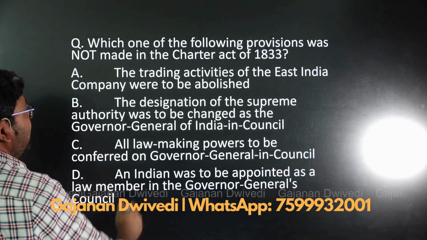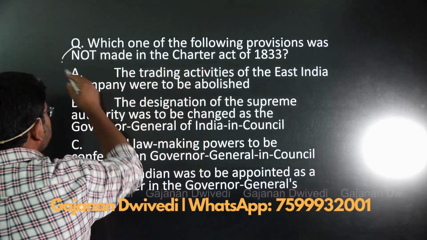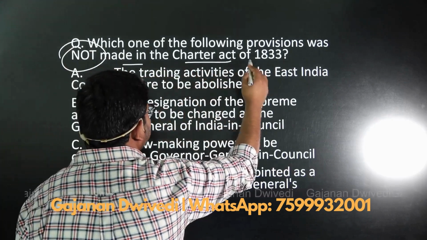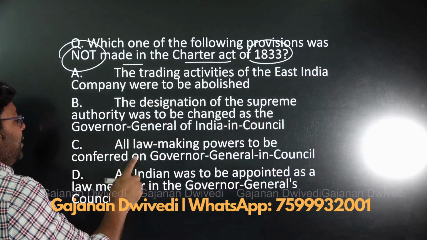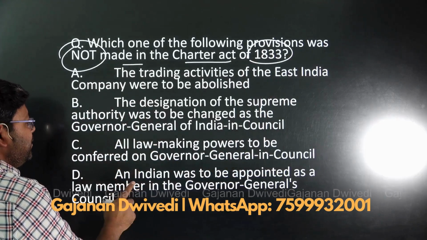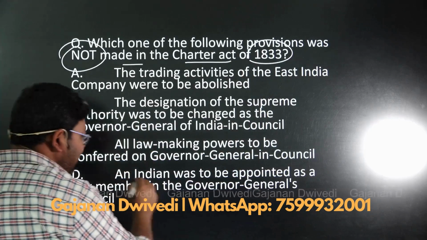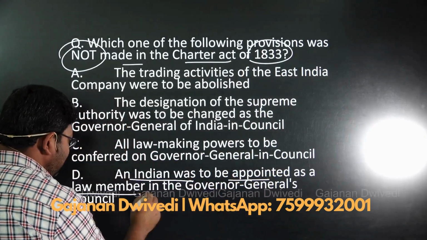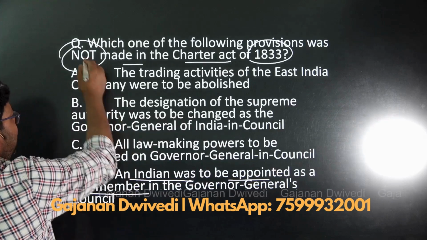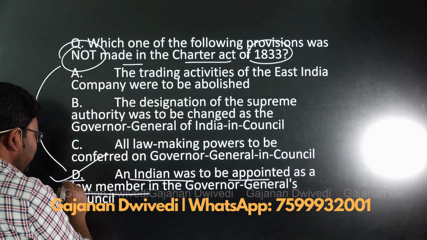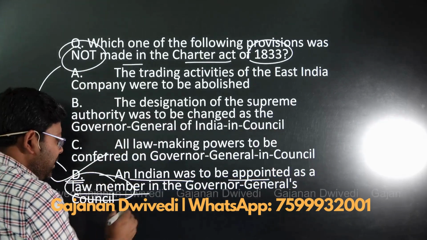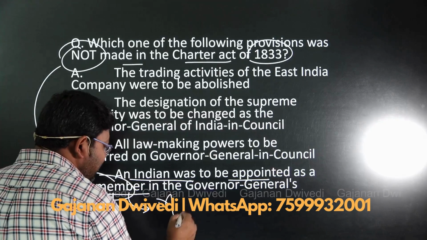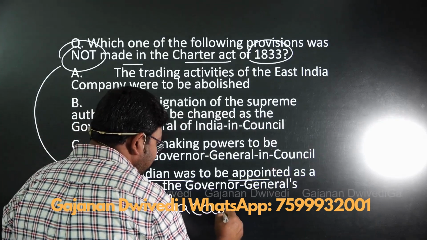Next question says, which one of the following provisions was not made in the Charter Act of 1813? Now remember a simple thing: in the Charter Act of 1813 it was never said that an Indian would be appointed as the law member. It is an incorrect statement, and we have to figure out the incorrect statement. D would be the answer. Additional information: the law member was not Indian, he was still British. The law member at this stage was Macaulay.